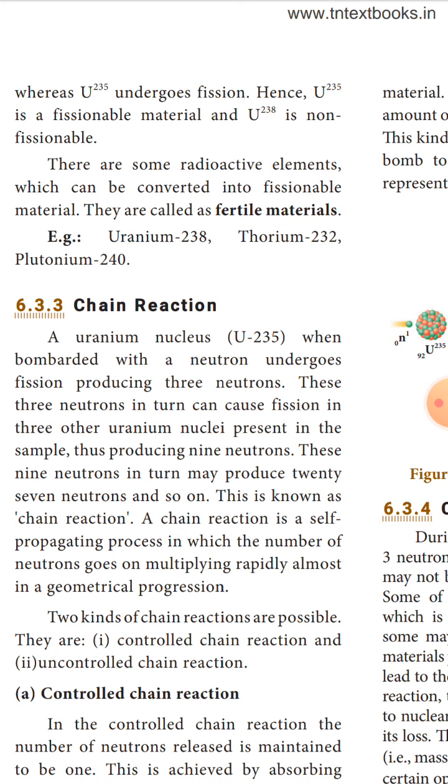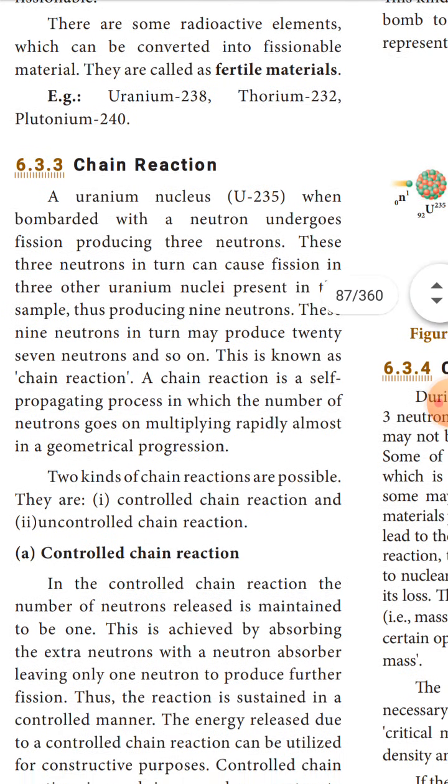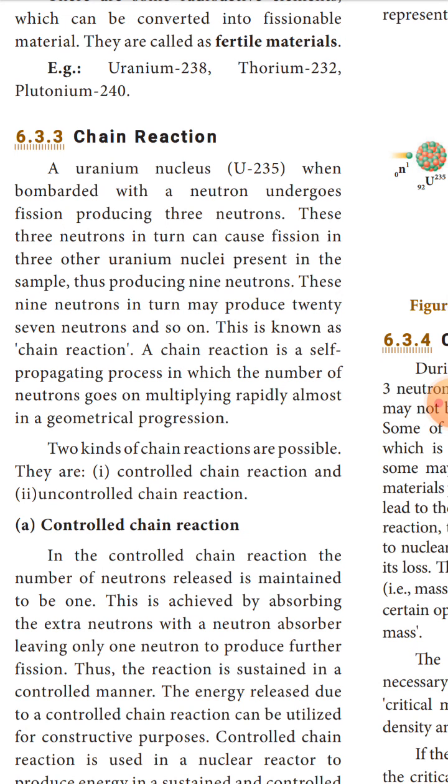What is a chain reaction? 3 into 3, 9 neutrons. These 9 neutrons in turn may produce 27 neutrons, 9 into 3, 27, and so on. This is known as chain reaction. A chain reaction is a self-propagating process in which the number of neutrons goes on multiplying rapidly, almost in geometrical progression. Two kinds of chain reactions are possible.